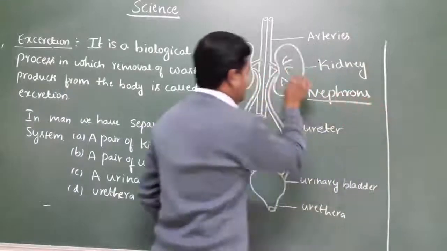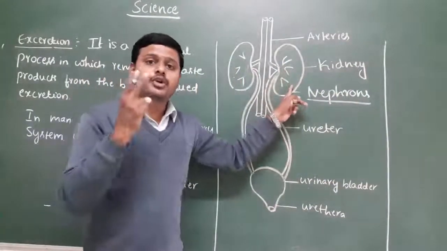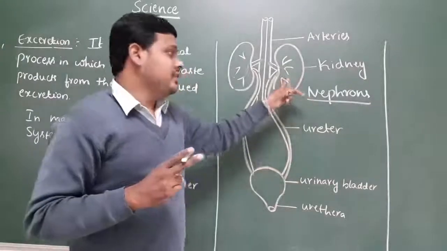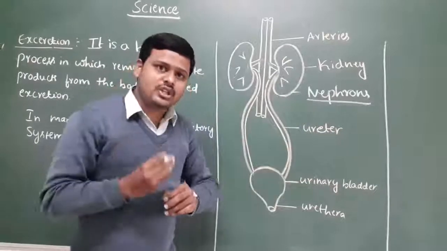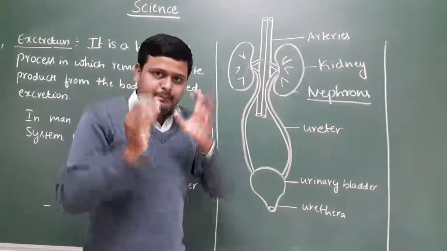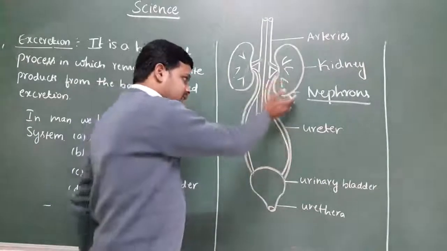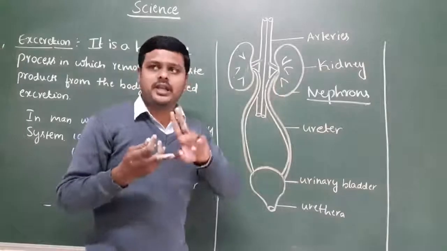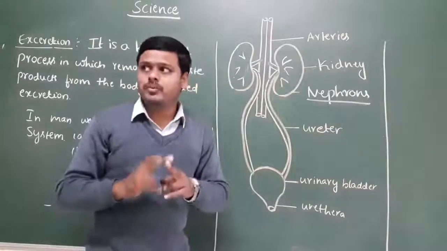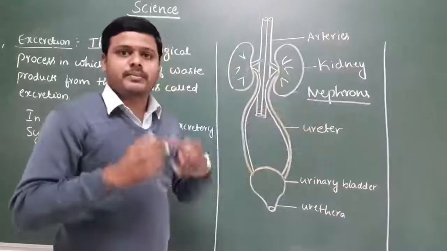So these nephrons are present. Approximately each kidney contains 2 million nephrons. Only in these 2 million nephrons does the proper filtration of the blood take place. So the left kidney and the right kidney each consist of a minimum of 2 million nephrons. These 2 million nephrons play a major role in the filtration of the blood.